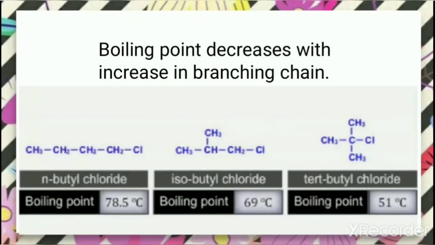But the boiling point decreases with the increase in the branching. As given in the structures here, in all these structures the number of carbon atoms, hydrogen atoms and halogen atoms is the same. But there is a branching in this. So when the branching increases, it is observed that its boiling point decreases, because by increasing the branching, the surface area decreases. Therefore, it shows a decrease in the boiling point.